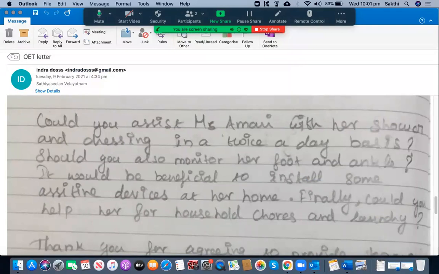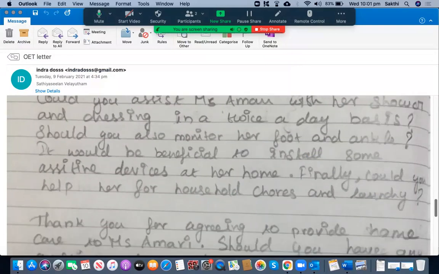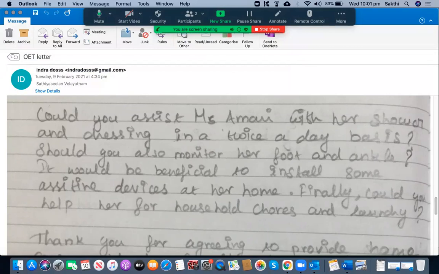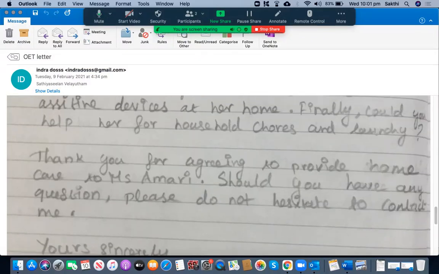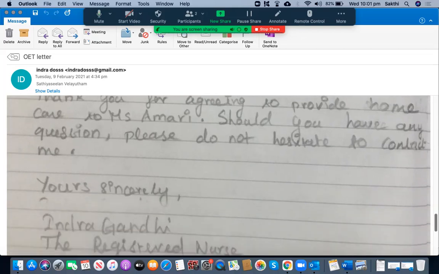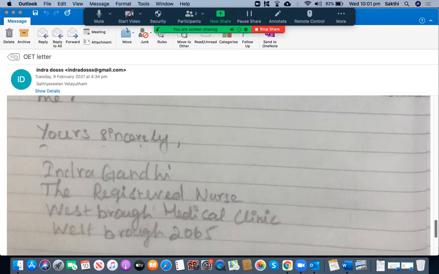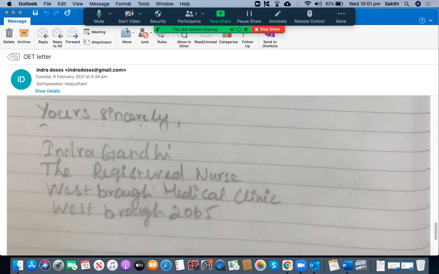It would be beneficial to install some assistive devices at her home. Finally, could you help her for household chores and laundry? Okay, it would be beneficial to install some assistive devices at her home. That's okay. Finally, could you help her for household chores and laundry? That is also fine. Let's go to the next one. Thank you for agreeing to provide home care to Miss Amari. Should you have any question, please do not hesitate to contact me. Yours sincerely, Indra Gandhi, registered nurse. West Bro Medical Clinic, West Bro, 2065.